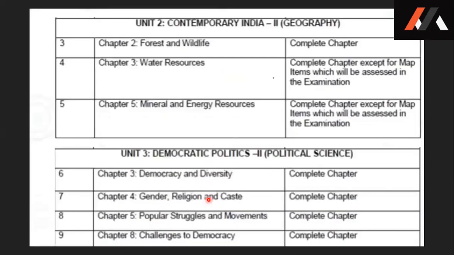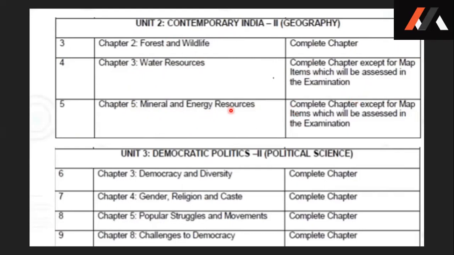Now let's go to geography. In geography, the second chapter, forest and wildlife, is completely deleted. Similarly, the third chapter, water resources, is deleted, but the map will be from the examination point of view. Map for both the chapters, water resources and mineral and energy resources. Both these chapters, the theory part is not to be tested, only the maps are to be tested.